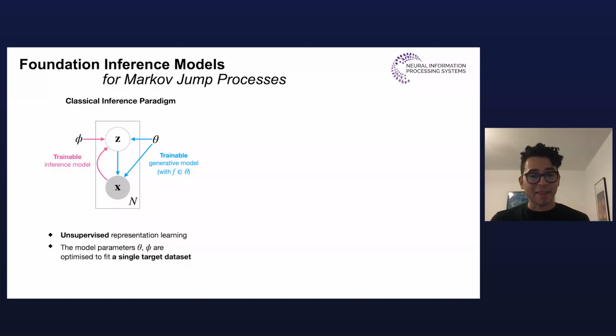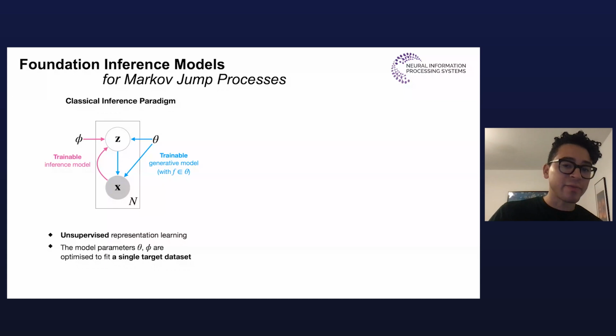And this means that we have to repeat this complicated training procedure every time that we're given a new dataset, even when the underlying processes of the two datasets are very similar. And our main issue with this is that we believe that many times in nature, the processes that are underlying different datasets, the Markov jump processes, are actually similar.